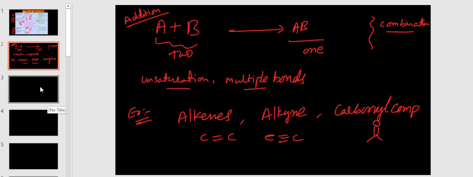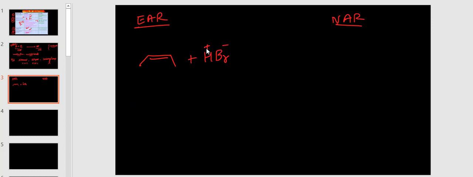Now in the addition reaction, 2 types are there: electrophilic addition reactions and nucleophilic addition reactions. So here alkene is there. In this alkene addition reaction, I am adding HBr. In this HBr, H plus and Br minus. This H plus is the electrophile, Br minus is the nucleophile. Now which one will attack the alkene?